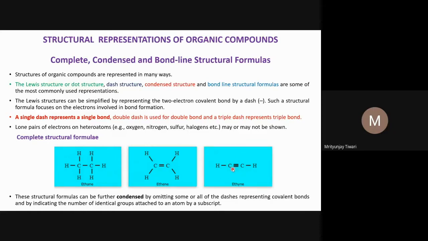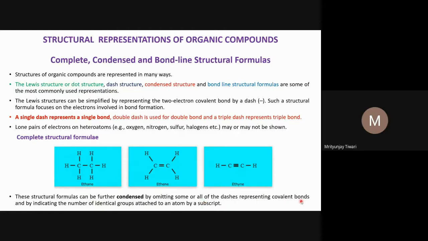So it means there must be a triple bond between the two carbon atoms, and only then will the valency of carbon become 4 in CH. This is what is important for us to understand. So these structural formulas can be further condensed by omitting some or all of the dashes